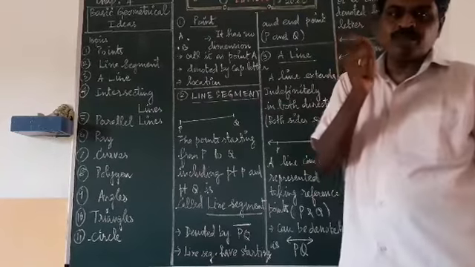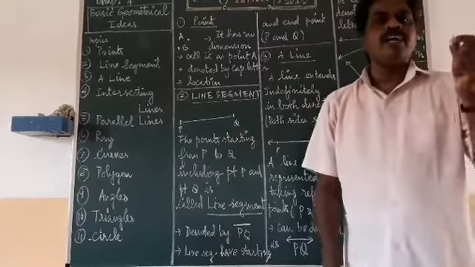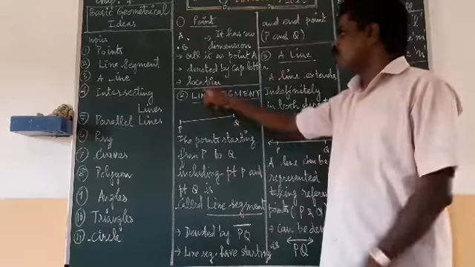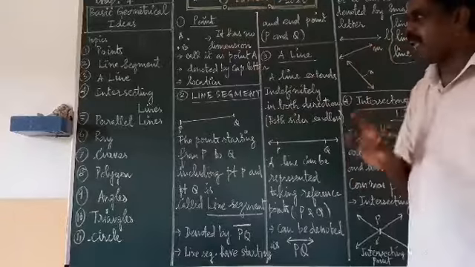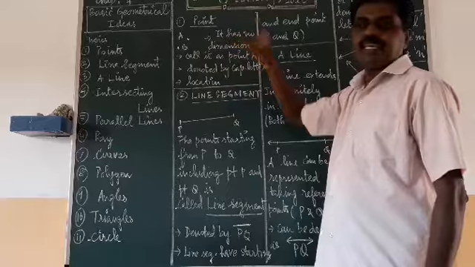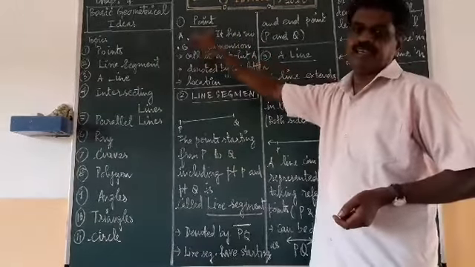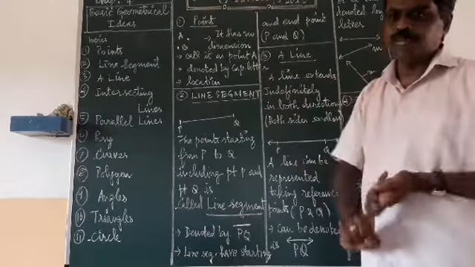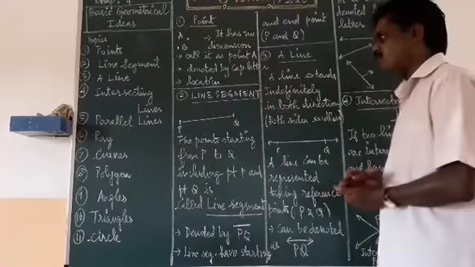And what does the point give? Point A, point B, what it will show is the location. A point is here, B point is there. So it shows the location. To indicate the location, points are used. A dot which you are writing on your board or a paper is called a point. It has no dimension and it is represented by a capital letter. Beside the dot you write the capital letter and pronounce it as point A, point B. That is a point. A point has no measurement at all.